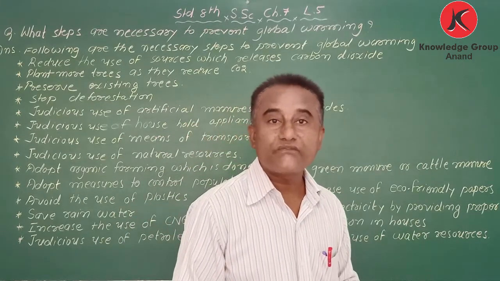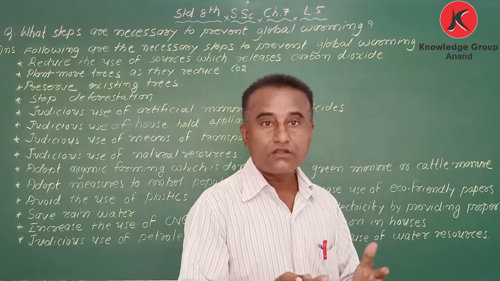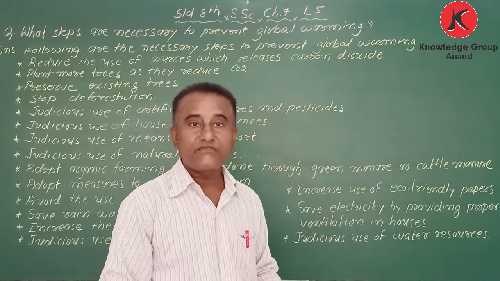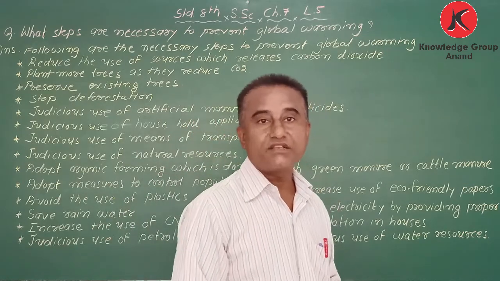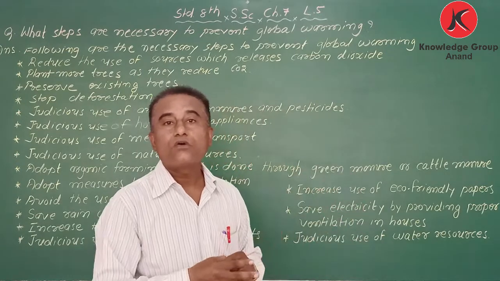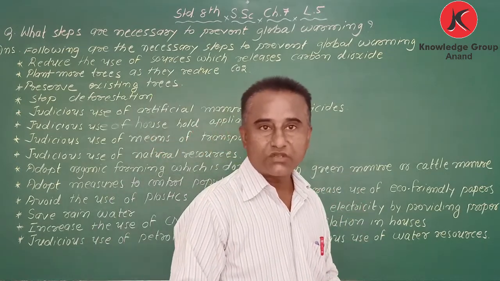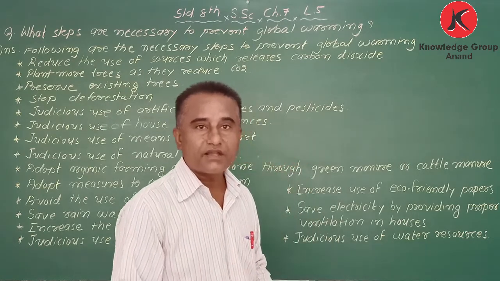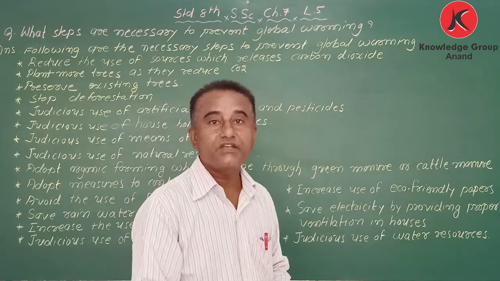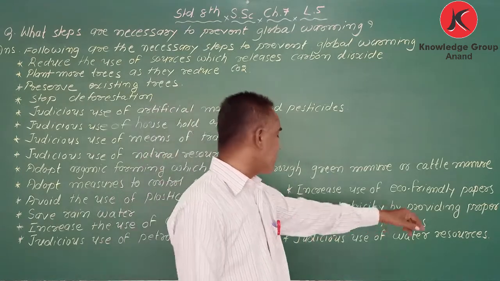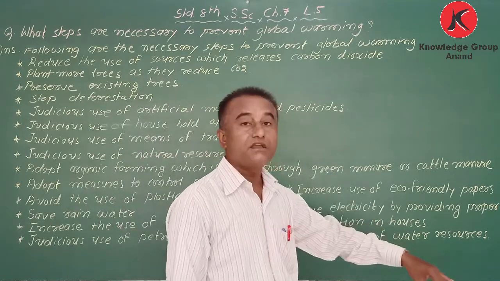We do not have proper ventilation to let air come inside. Because of that we are using house appliances like AC and other things. My dear students, when you make a house, we have to use proper ventilation. So here, save electricity by providing proper ventilation in the house.